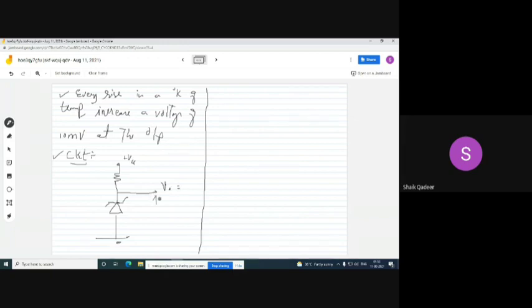Measure the output across these two points. What happens is, if suppose this is some resistance, some 10K resistance, it increases the value of voltage with every 1 Kelvin increment of temperature. So this voltage can be measured with the help of a voltmeter.